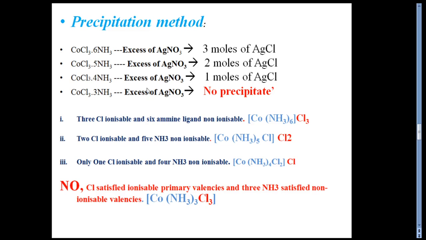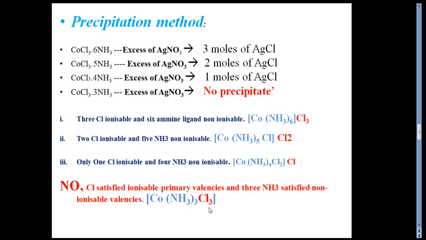In the fourth case, we can see here that no chloride ion satisfies the ionizable primary valency, but 3 amine ligands satisfy the non-ionizable secondary valency.